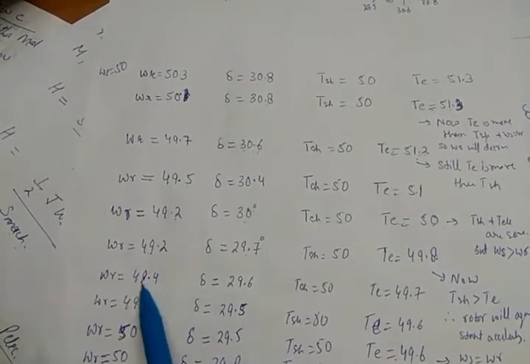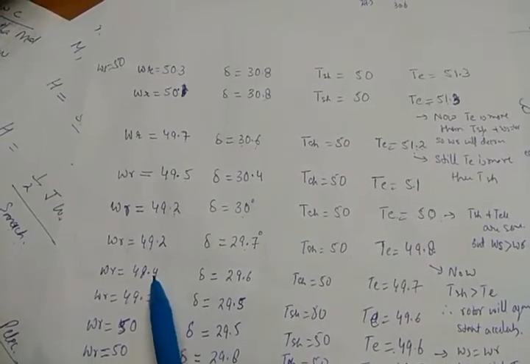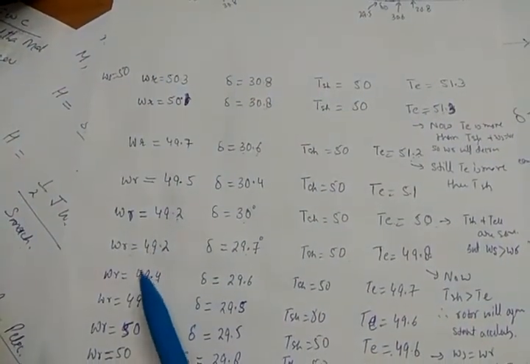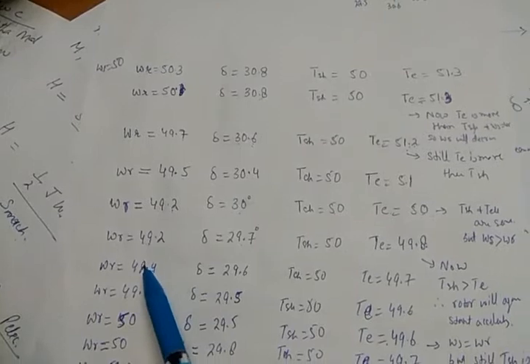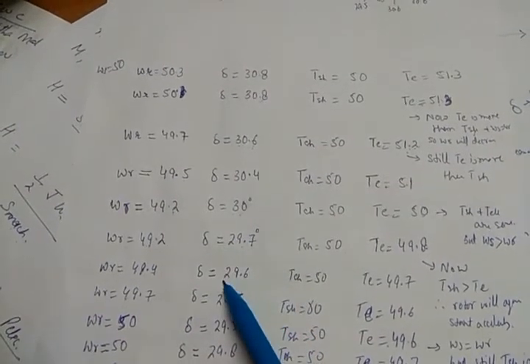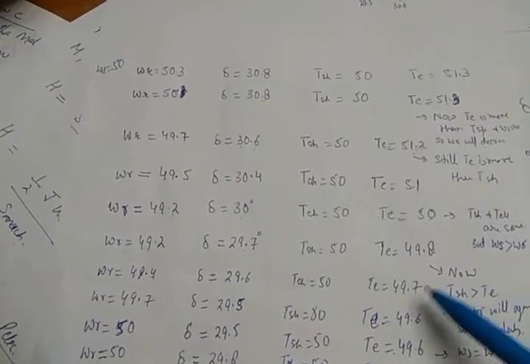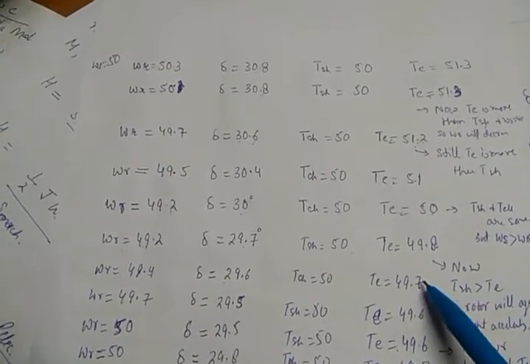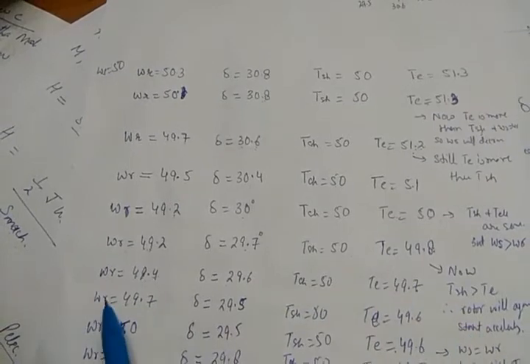If it is accelerating, still omega s is greater than omega r, so delta will reduce further, 29.6, and further the electrical power will reduce, suppose 49.7.